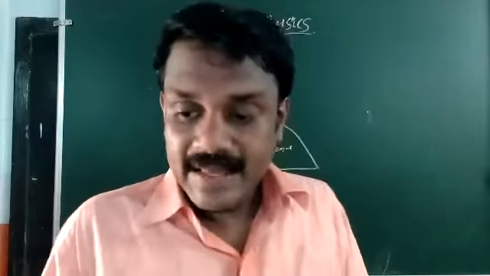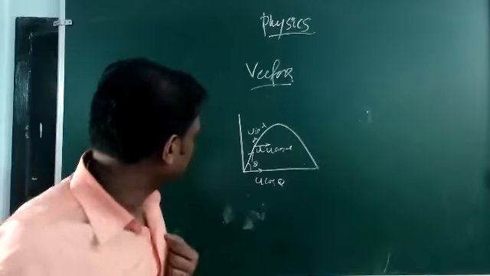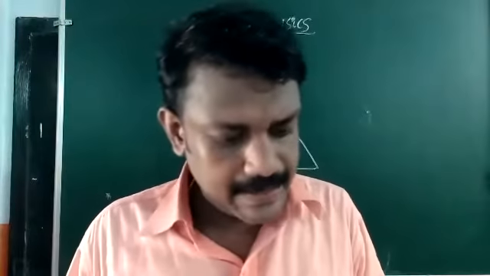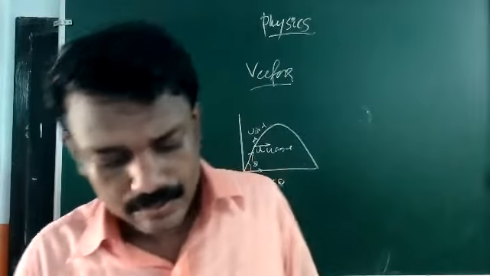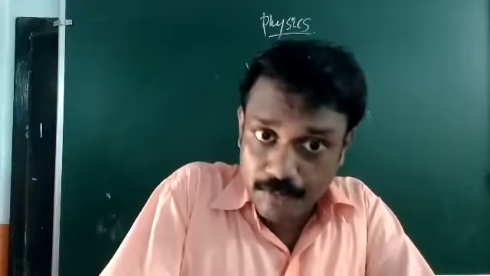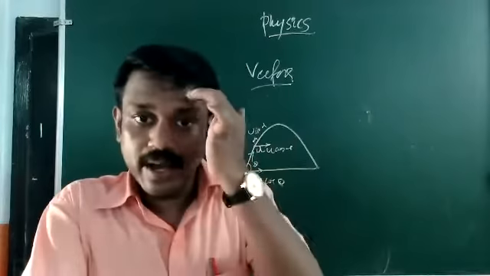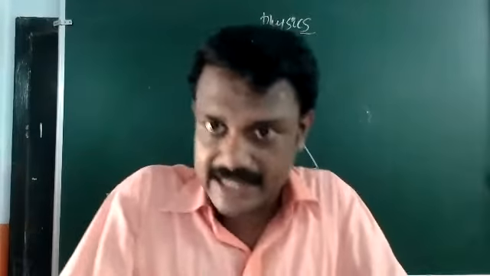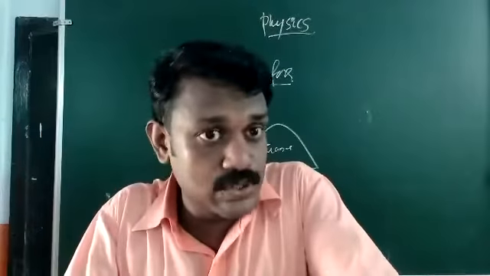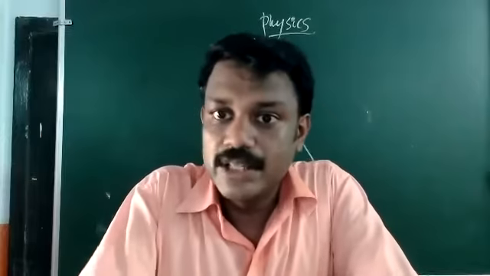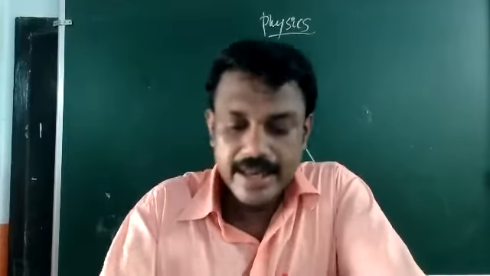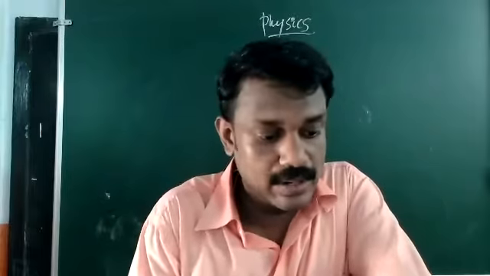So these all are the terms related to projectile motion, and we have seen the properties of projectile motion. To get the maximum range, what condition do you have to satisfy? To get the maximum horizontal range, you have to project the object with theta equal to 45 degrees. Then only you will get the maximum horizontal range.